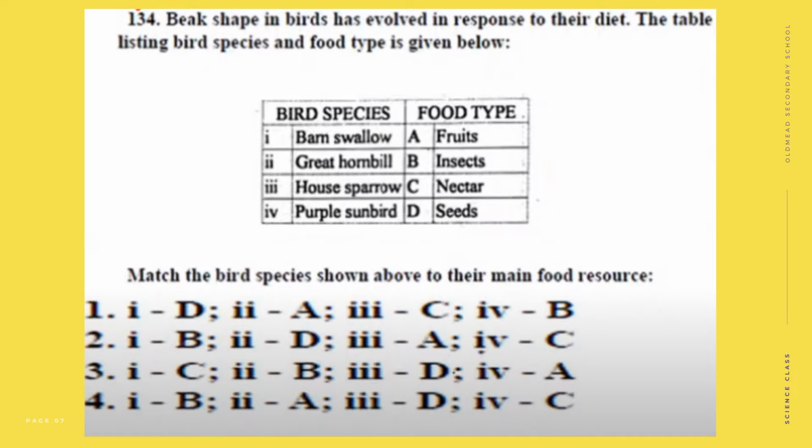We know that the house sparrow eats the seeds and the great hornbill eats the fruits. So we can directly go through the answer, that is great hornbill, fruits. Which option? That is 2 is A and the 3 is D. 3 is the house sparrow eats the seeds. So you can directly go through the answer, that is the fourth one is the answer here. Okay.